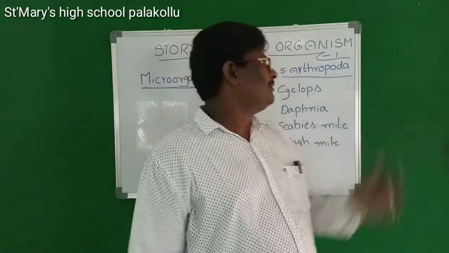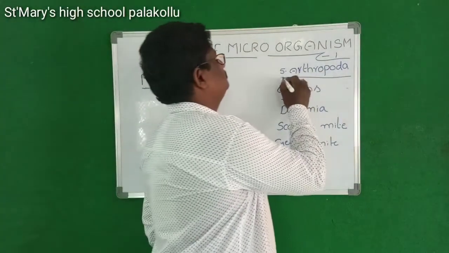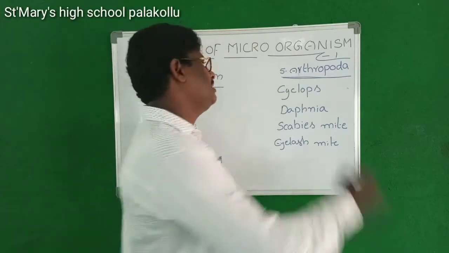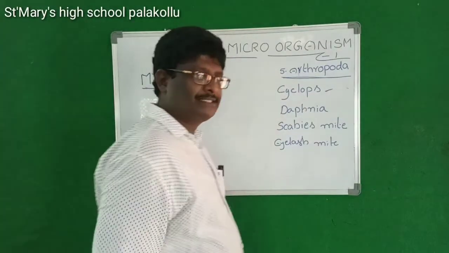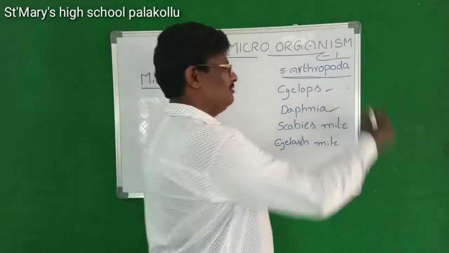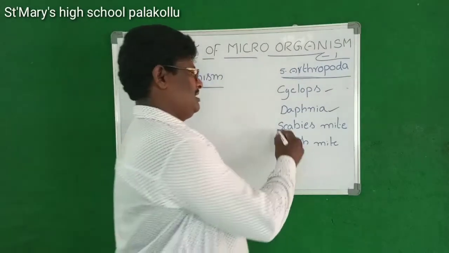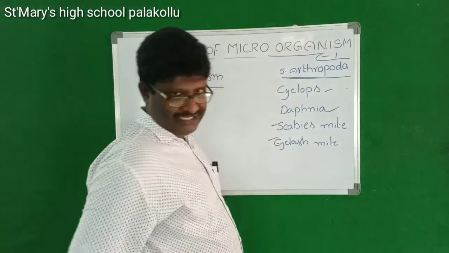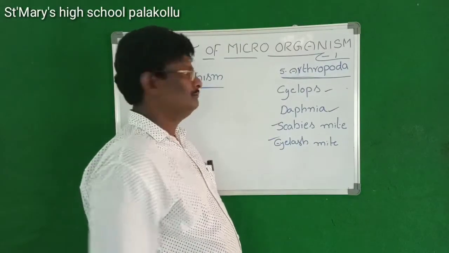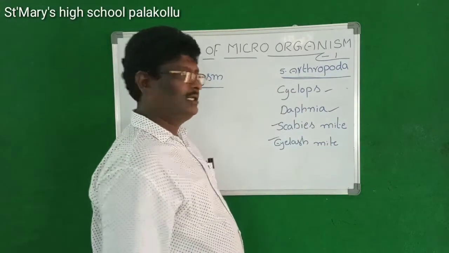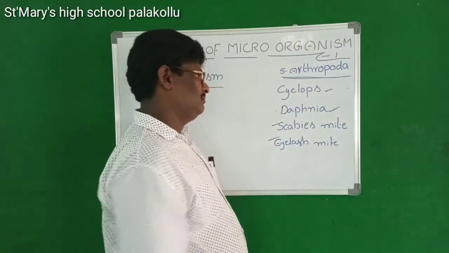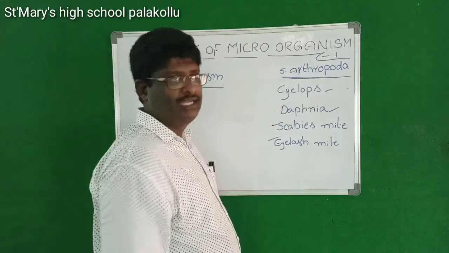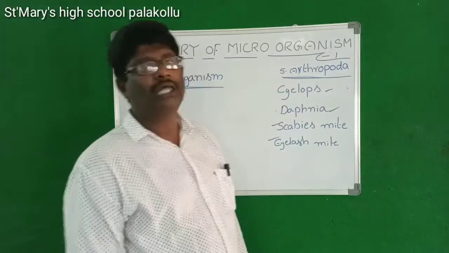Next, the fifth one, arthropoda. Examples: cyclops, Daphnia, scabies mite, eyelash mite. Cyclops, Daphnia, scabies mite and eyelash mite. These are the examples for arthropoda.